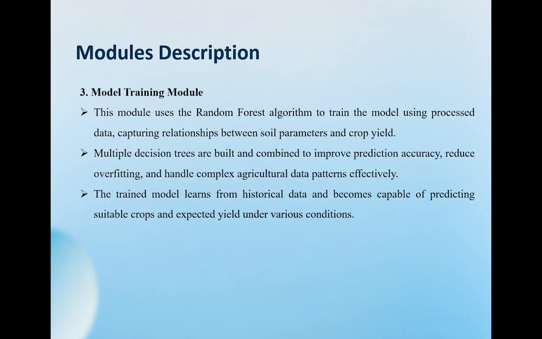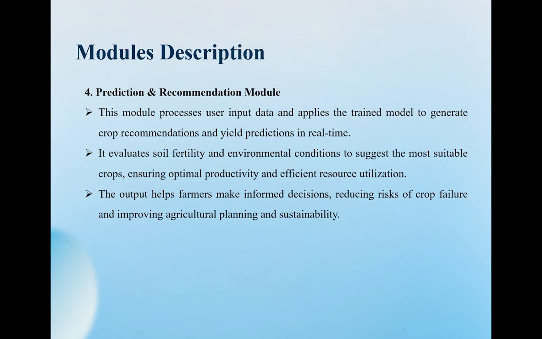The third module is the model training module. This is where the random forest algorithm is applied to the processed data, building multiple decision trees that learn the relationship between soil parameters and crop yield. The trained model becomes capable of accurately predicting the suitable crops and expected yield under a wide variety of conditions.